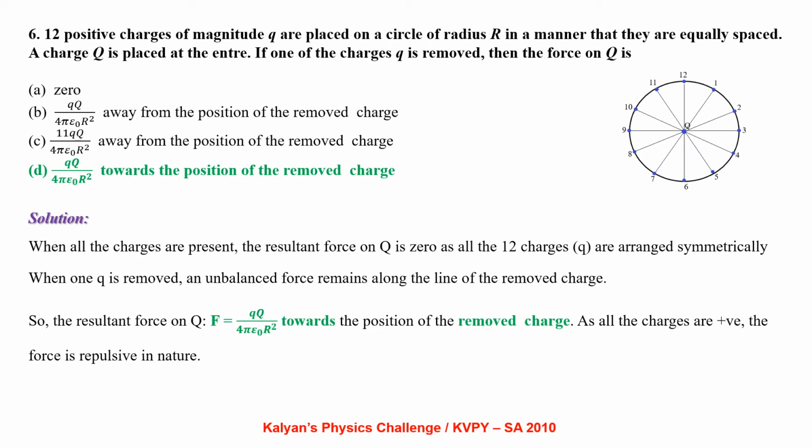When all the charges are present, the resultant force on capital Q is 0 as all the 12 charges are arranged symmetrically. When one q is removed, an unbalanced force remains along the line of the removed charge. So the resultant force on capital Q, F equal to Q q by 4 pi epsilon naught R square, towards the position of the removed charge. As all the charges are positive, the force is repulsive in nature.